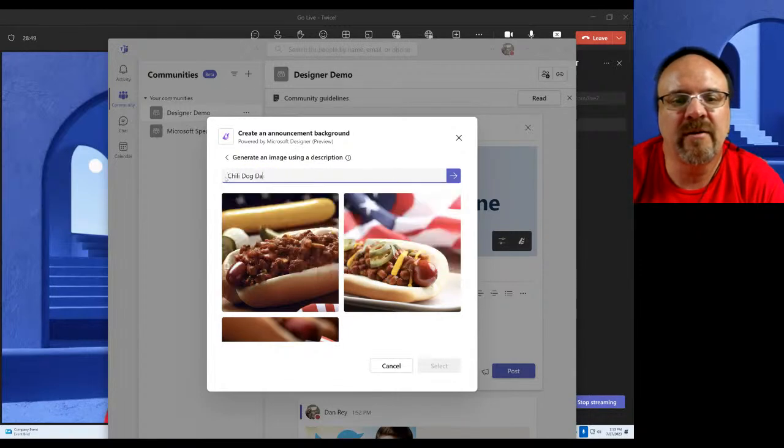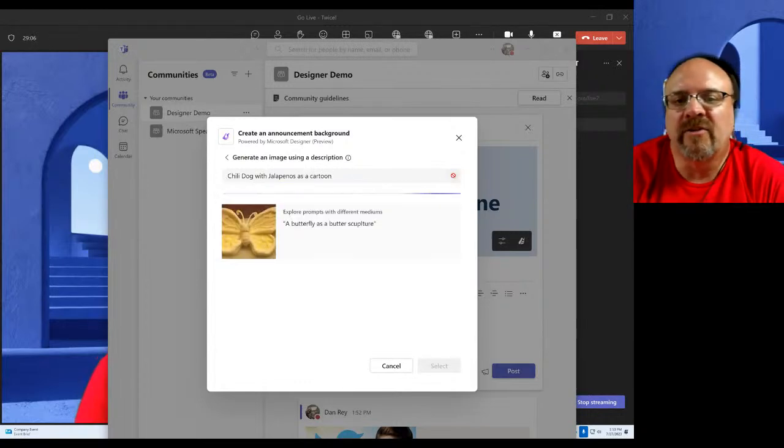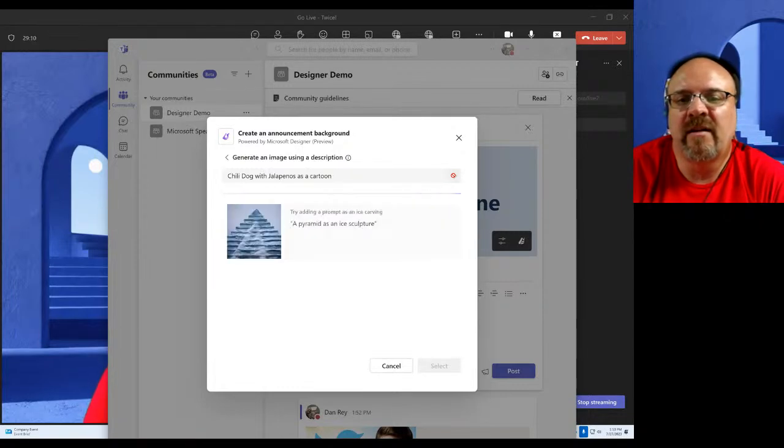Chili dog with jalapenos. Those look pretty good. And as a cartoon. And let's see if the Microsoft Designer preview in Microsoft Teams can accommodate a chili dog with jalapenos as a cartoon.